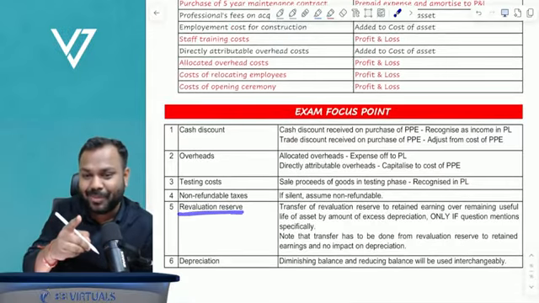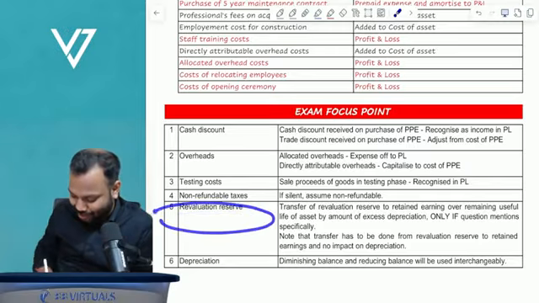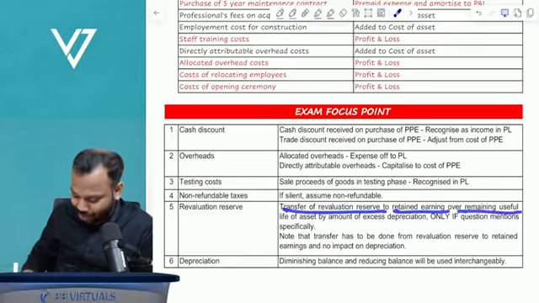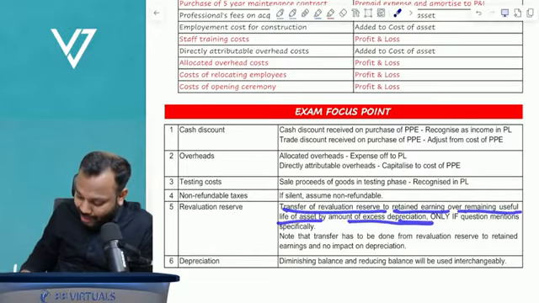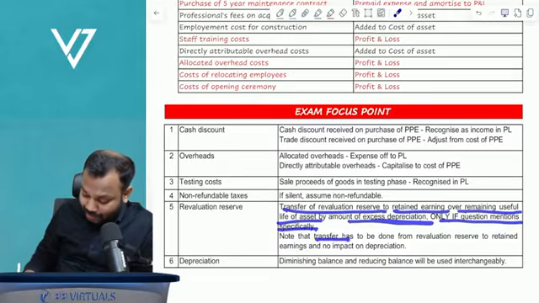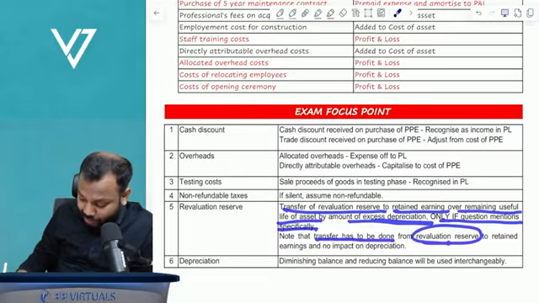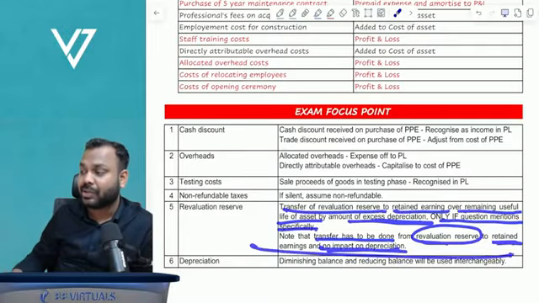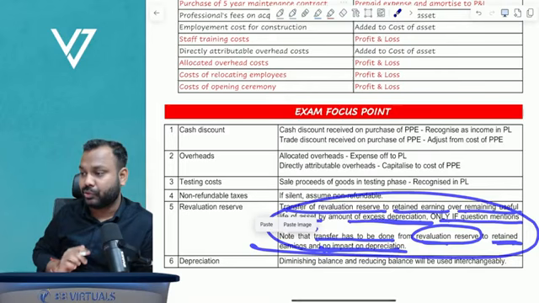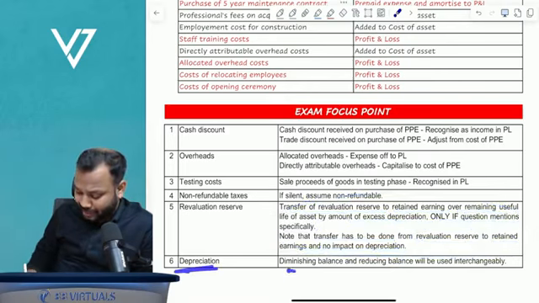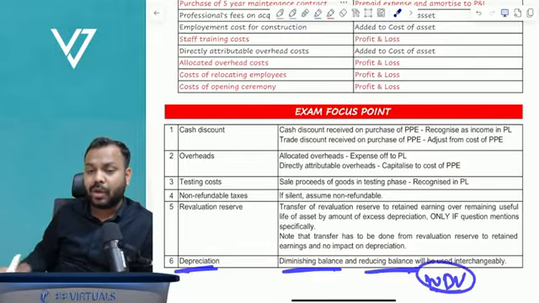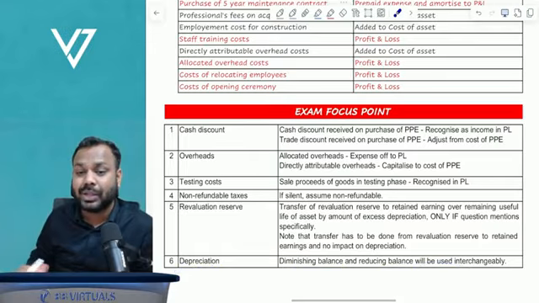Revaluation reserve. You remember, I discussed this point of revaluation reserve, right? Transfer of revaluation reserve to retained earnings over remaining useful life of the asset by amount of excess depreciation. Only if the question mentions, note the transfer has to be done from revaluation reserve to retained earnings and no impact on depreciation. I have discussed the detailed example of this one. Depreciation, diminishing balance and reducing balance and WDV method, all of these are the same. They are just synonyms of one another.